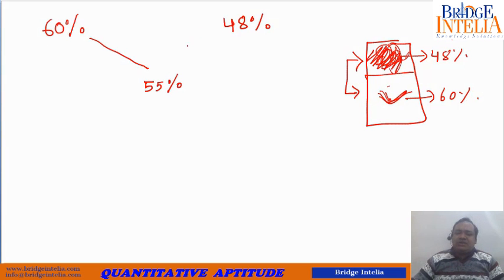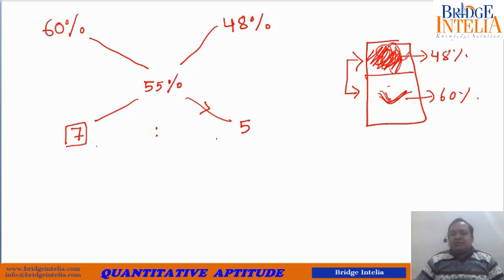Using the alligation crisscross method, 60 and 55, the difference is 5. So this 5 we have to write here. 48 and 55, what is the difference? Difference of 7. So crisscross. This basically tells us the ratio in which these were mixed.